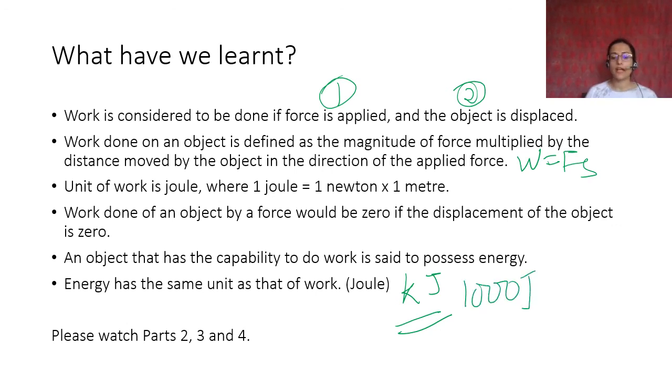Okay, so we are done for now. Please watch parts 2, 3 and 4. This is an easy enough chapter. It's not a very tough chapter, especially now that you know about force and motion and all, and gravitational force and all of these things. This will become easier for you. Okay, so watch parts 2, 3 and 4. We are going to talk about different forms of energy, conservation of energy, and finally we'll do some numericals. इसमें ज़्यादा numericals नहीं है इस chapter में at the end of your chapter, but we have talked about all the theoretical questions also.